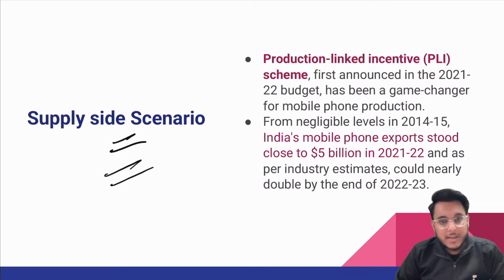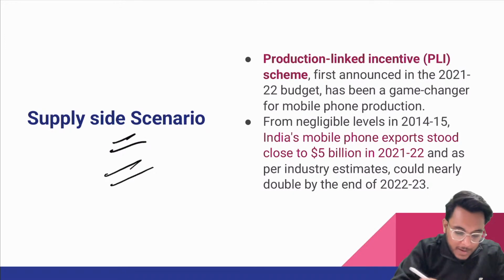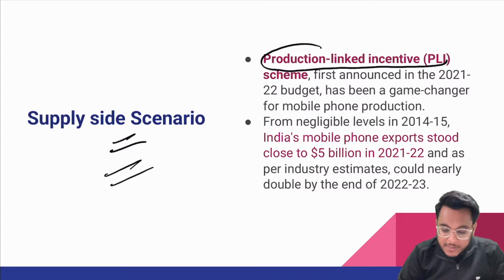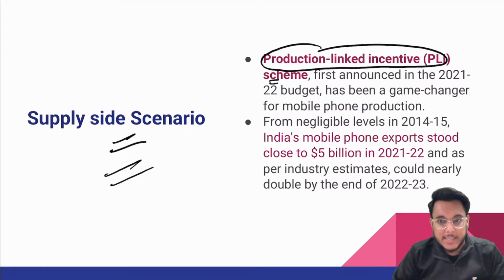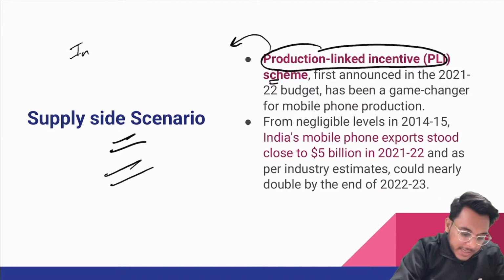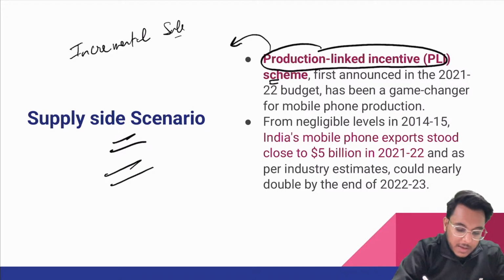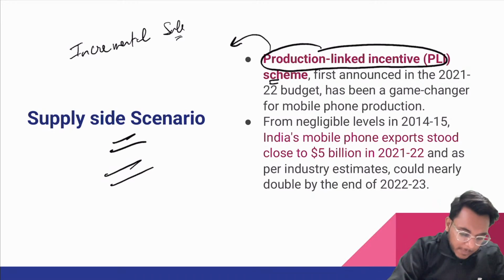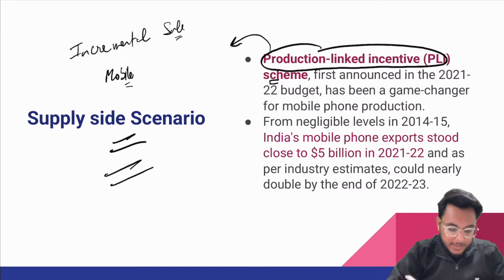On increasing the supply side, understand that the production linked incentive scheme is there. What is the production linked incentive? Under this scheme, incremental sales are incentivized. Let me give you a very simple example. Suppose there is the mobile manufacturing sector.